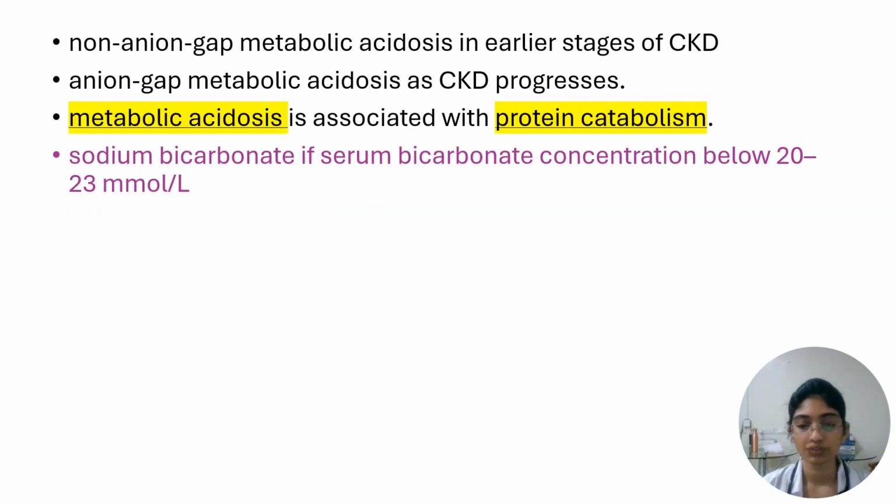In the earlier stages of CKD, there is non-anion gap metabolic acidosis. But as the CKD progresses, it will lead to anion gap metabolic acidosis. Metabolic acidosis is associated with protein catabolism. So to prevent this protein catabolism, we have to treat the metabolic acidosis with sodium bicarbonate. We give sodium bicarbonate if the serum bicarbonate level is below 20 to 23 millimole per liter.